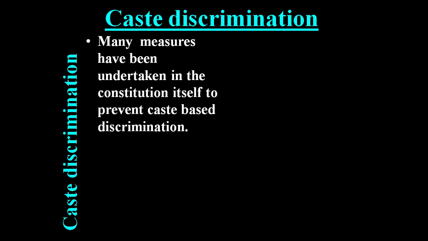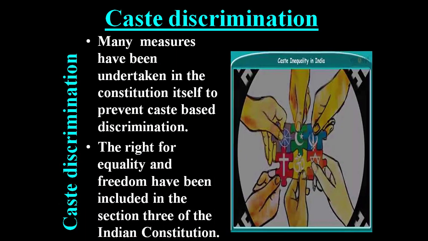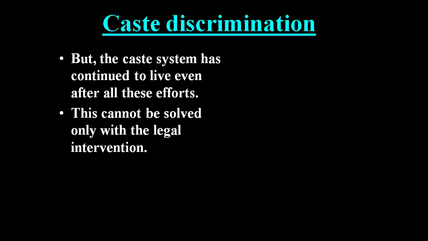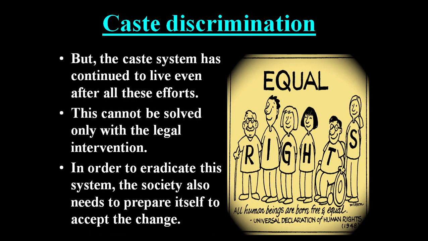Many measures have been undertaken in the constitution itself to prevent caste-based discrimination. The right to equality and freedom have been included in Part 3 of our Indian constitution. But even so, the caste system has continued to live on, even after all these measures and programs.